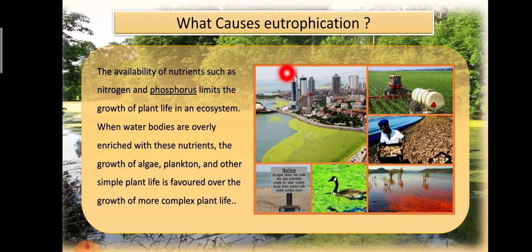So we can see various industrial and household wastewater are directly let into the water bodies without treatment or with partial treatment that may contain various nutrients. Also household sewage contains detergents, and these detergents have a high quantity of phosphorus that will lead to increase in the nutrient value of the water body.